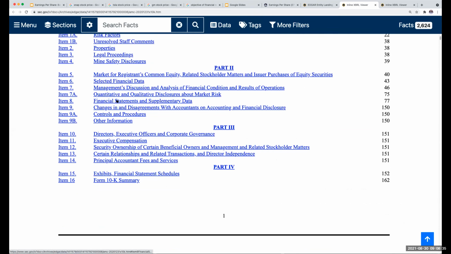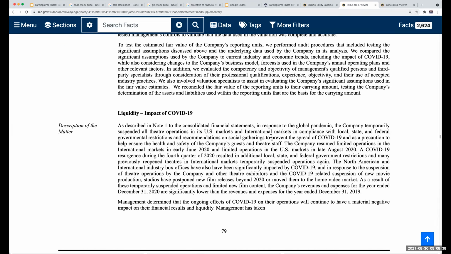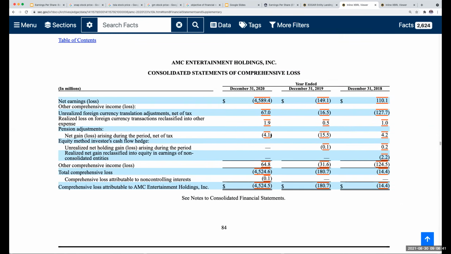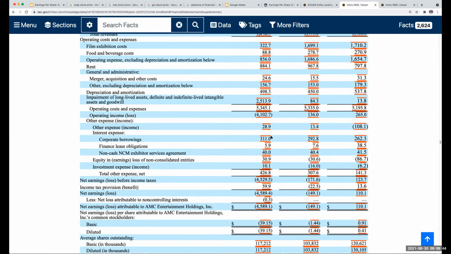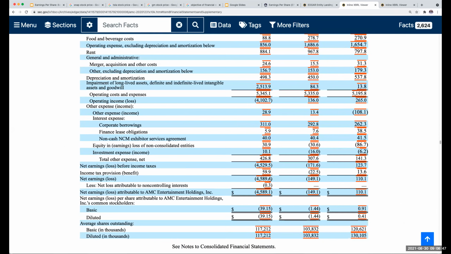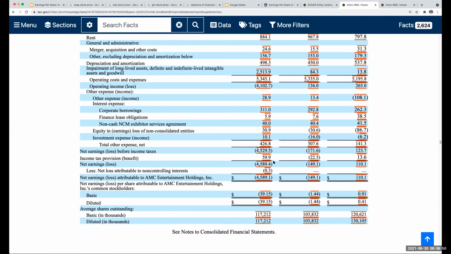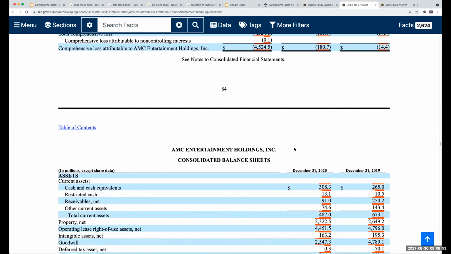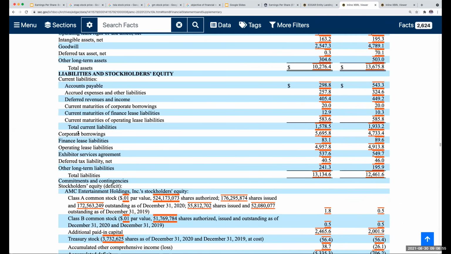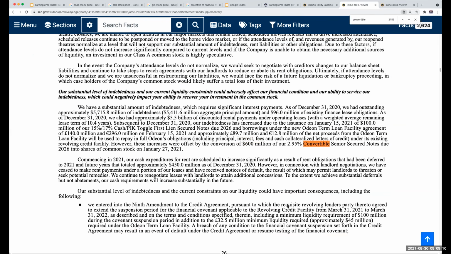If I come down to the financial statements and supplementary data, you're going to notice this company is at a pretty big loss, especially during the pandemic. They lost about $4.5 billion. They also have various corporate borrowings, including an offset of a conversion of $600 million of convertible senior notes.